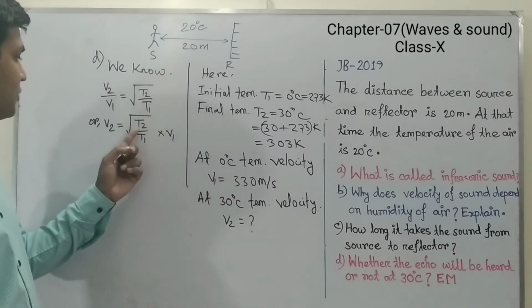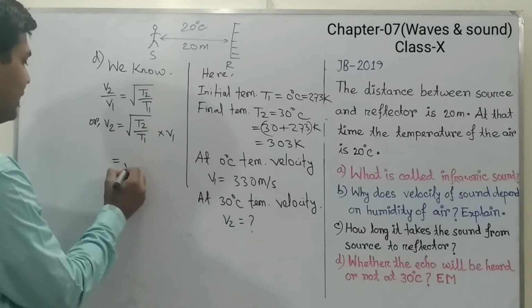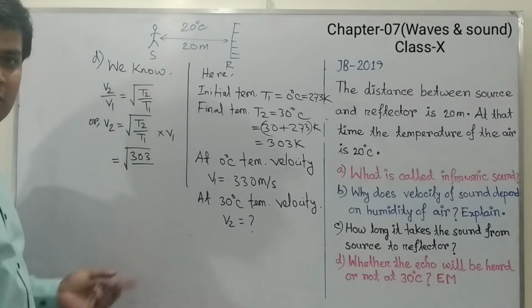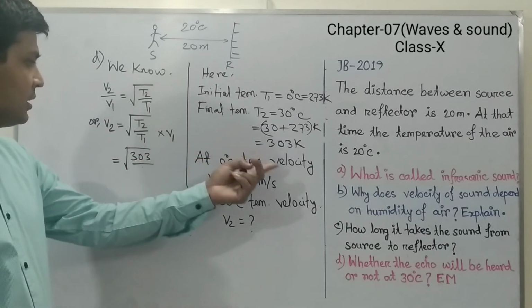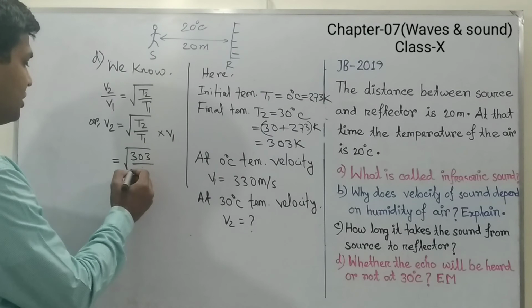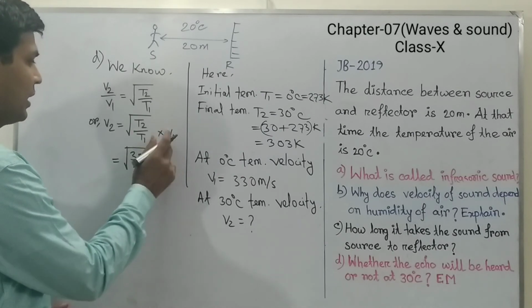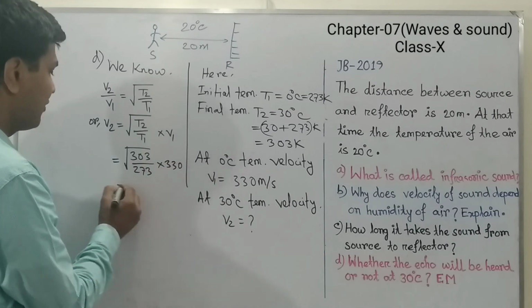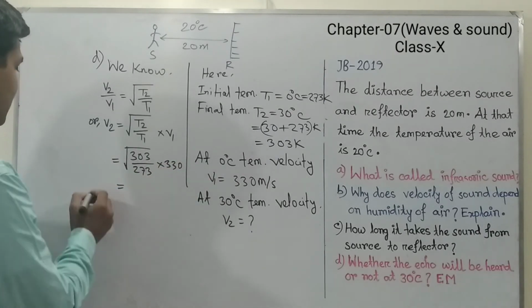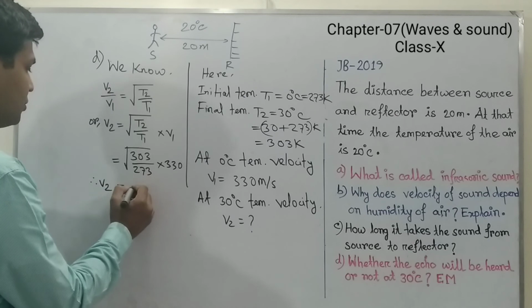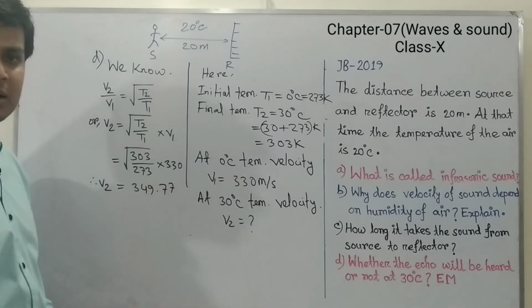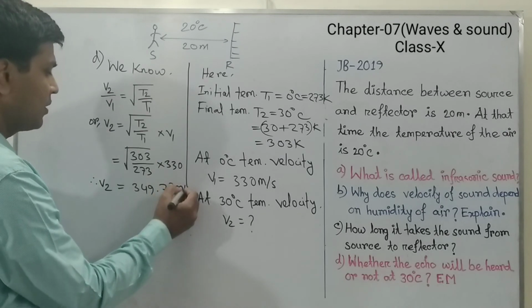If we put the value of T2, T1 and V1, then the value of T2 is 303 and the value of T1 is 273 Kelvin. V1 is given as 330. After calculation, we can write V2 equals 349.77, and the unit is meter per second.